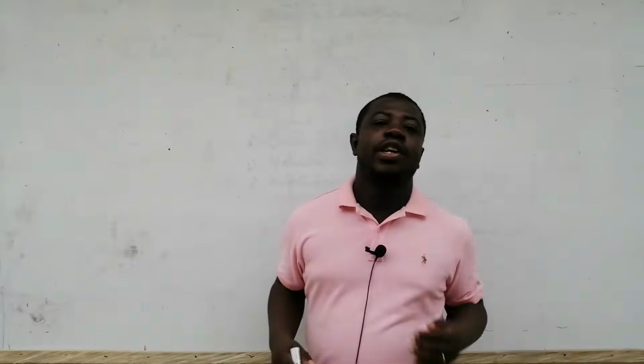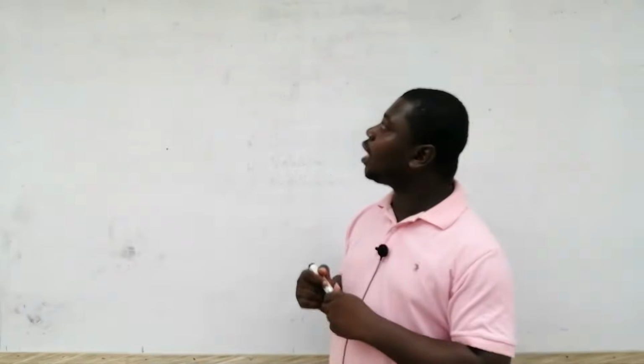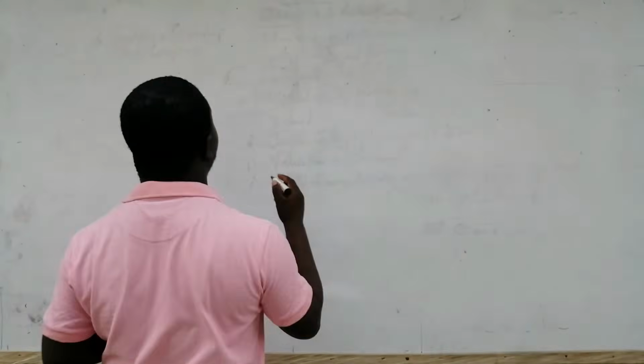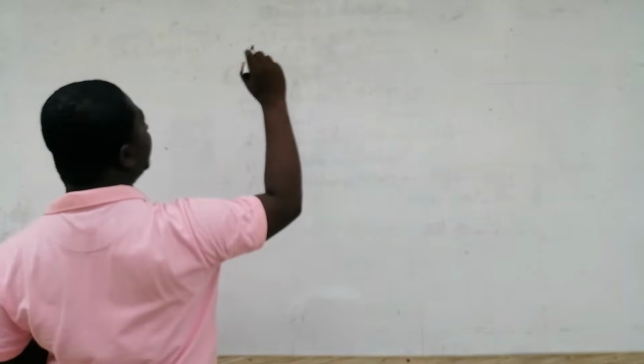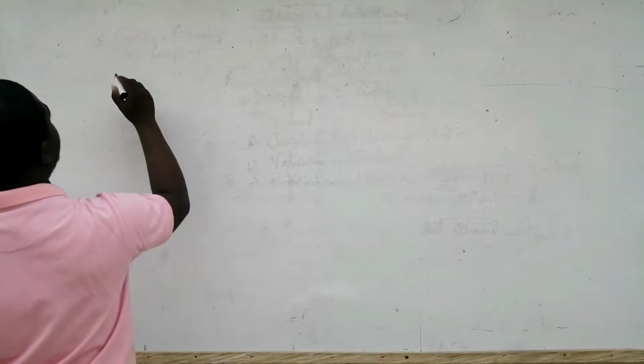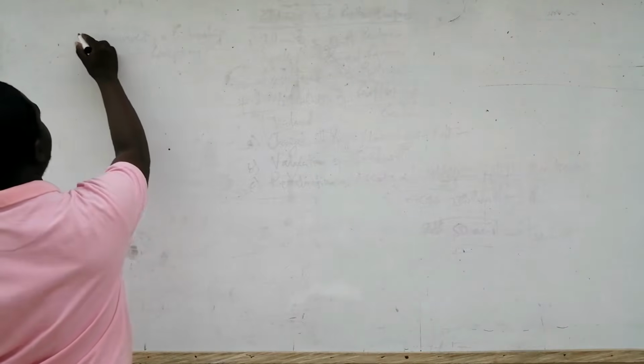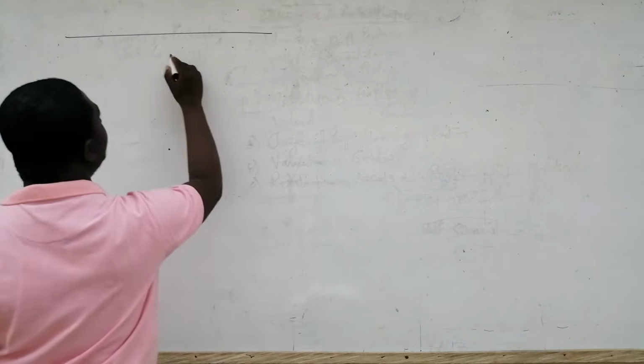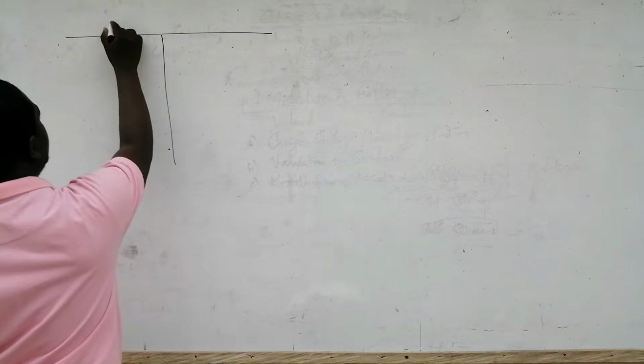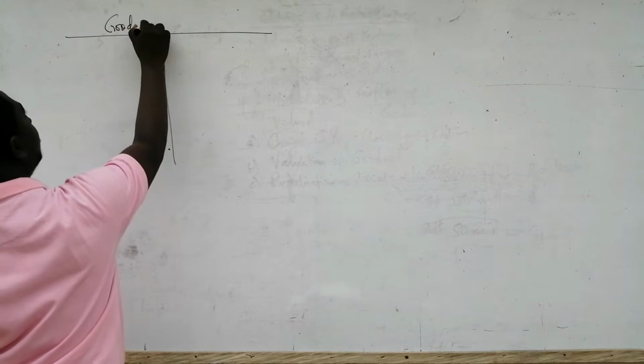Okay, so we prepare the Goodwill account. That is the first account that we prepare in the books of Edu, Boateng, and Collins. And so I'll say Goodwill account.